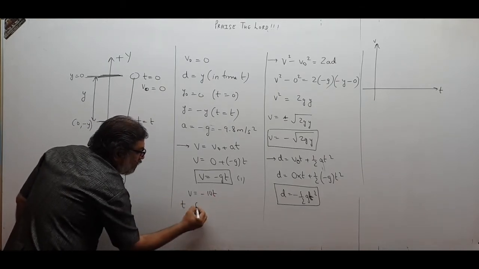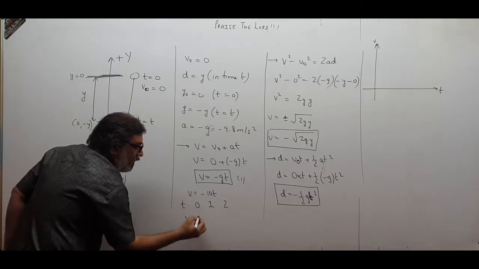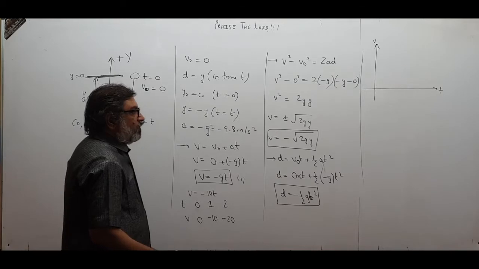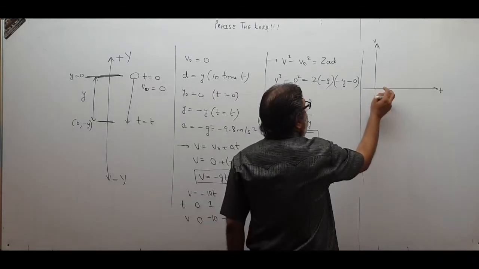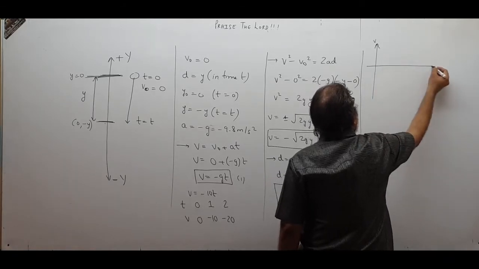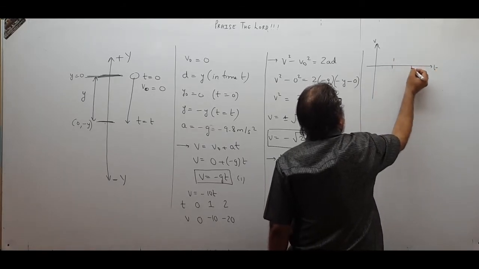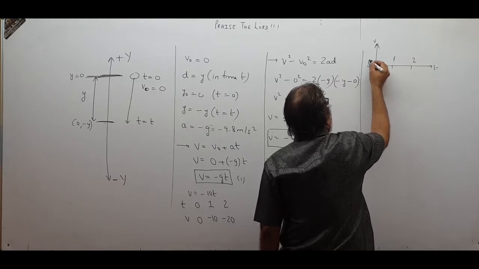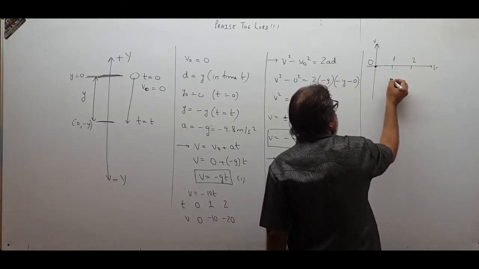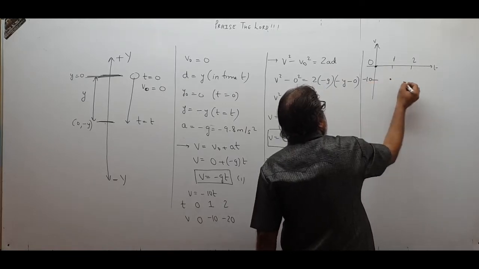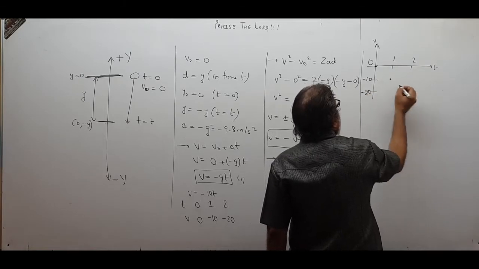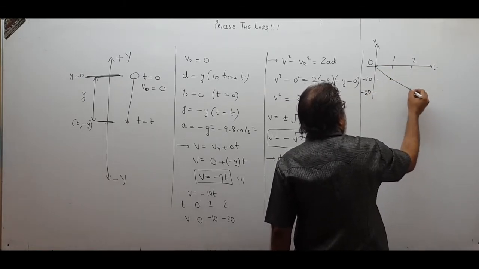For t, I write 0, 1, 2. This will be 0, minus 10, minus 20. So the points are 0, 0; 1, minus 10; 2, minus 20. So the graph goes like this, a straight line.